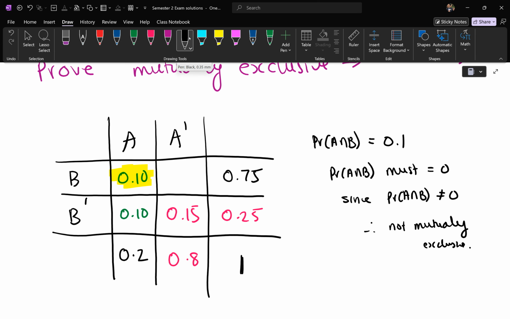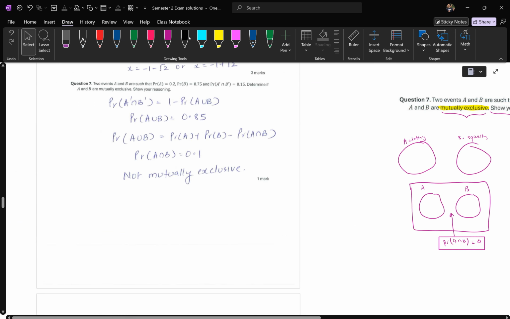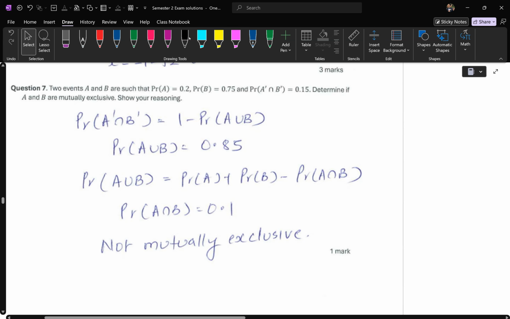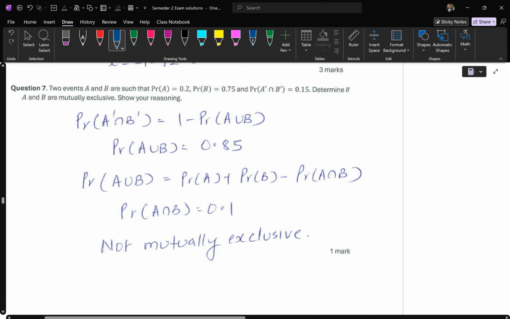Okay, so that's essentially what this question is testing. Now, how you get to probability of A intersection B is equal to 0.1. I like to use Karnaugh maps. What they did on the other hand is they used the addition rule, and this is how they did it. So you first think of a Venn diagram.